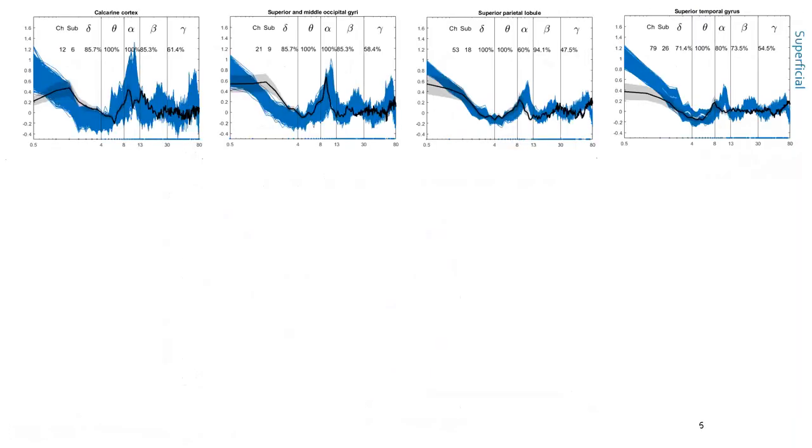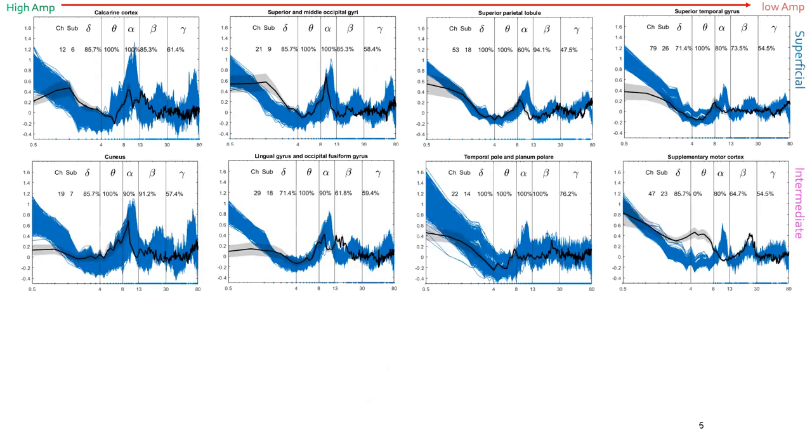Here are the highlights of the preliminary results. This slide shows the comparison among different ROIs. First, we show, for example, ROIs in superficial regions, sorted based on their estimated virtual intracranial EEG amplitude from high to low. We can see that when the ROI is superficial and has good amplitude, such as superior and middle occipital gyri, the estimated virtual intracranial EEG from MEG has a good overlap with intracranial EEG compared to the ones with lower amplitude. As we go deeper, as long as the ROI shows high estimated amplitude, the virtual intracranial EEG and intracranial EEG have a good overlap.